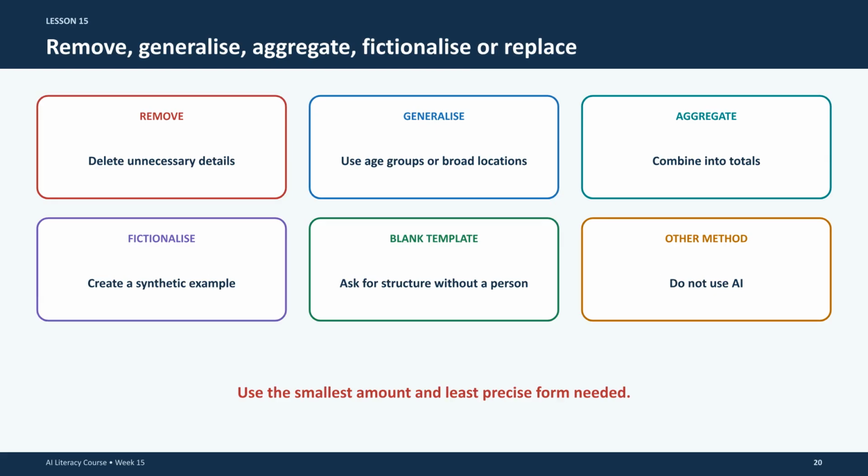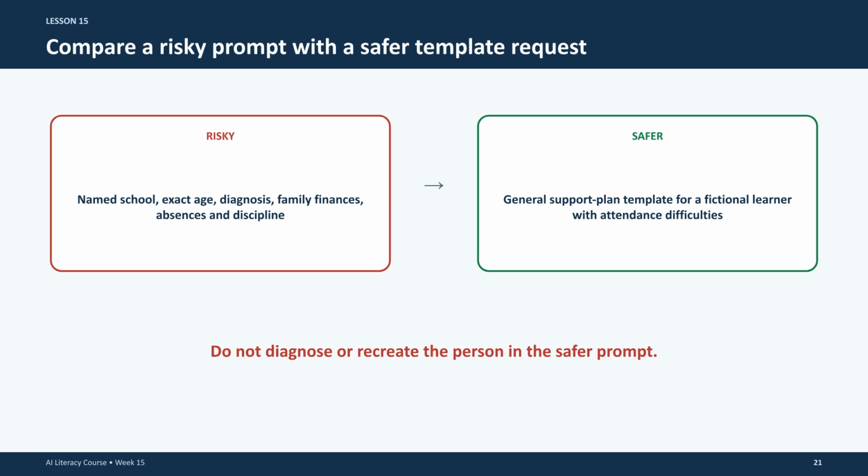When you are uncertain, stop and escalate. This means contacting your manager, your data protection officer, or IT security. Sometimes, the safest and best approach is to simply complete the task without using AI. Good AI literacy means knowing when not to prompt. Do not attempt to invent your own legal authority. Instead, rely on approved systems and established procedures for your organization.